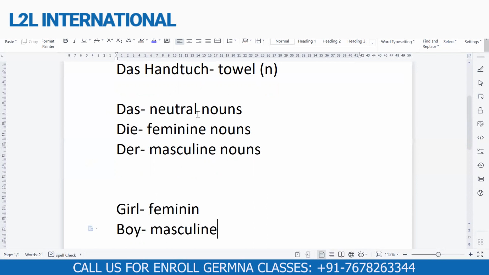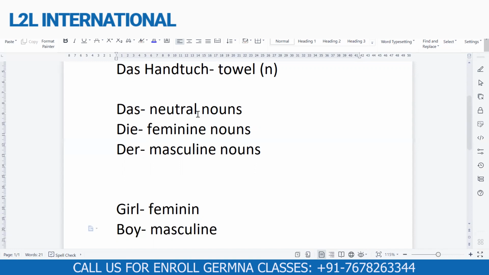Neutral means, for example, let's take my mobile. What do you think? Is this masculine, feminine, or neutral? Is it male, female, or neutral? Neutral. So in English, we consider all the non-living things as neutral nouns, which means not male, not female.